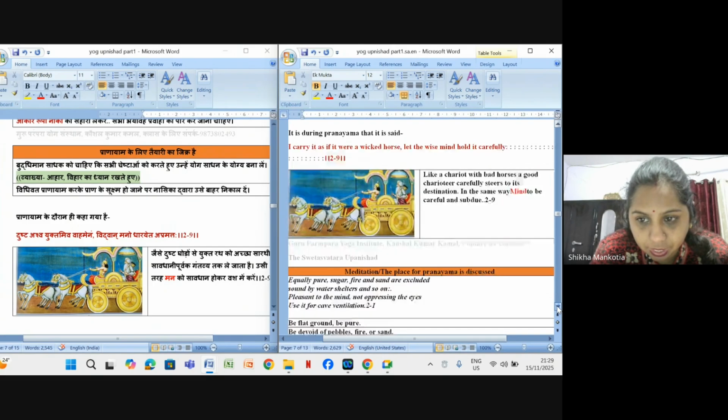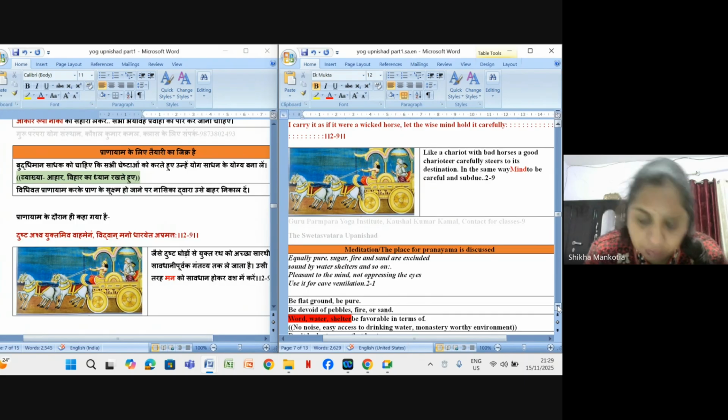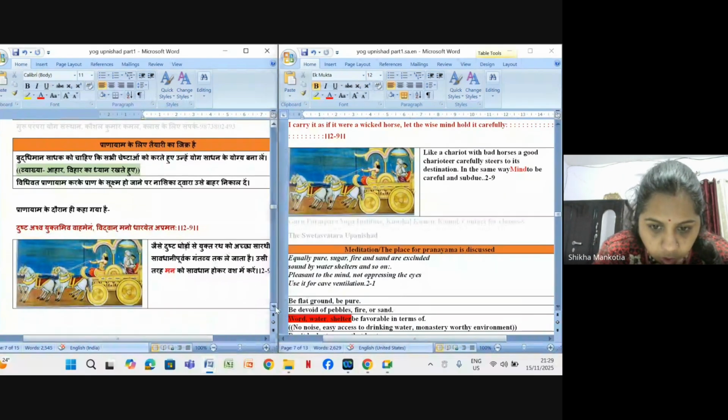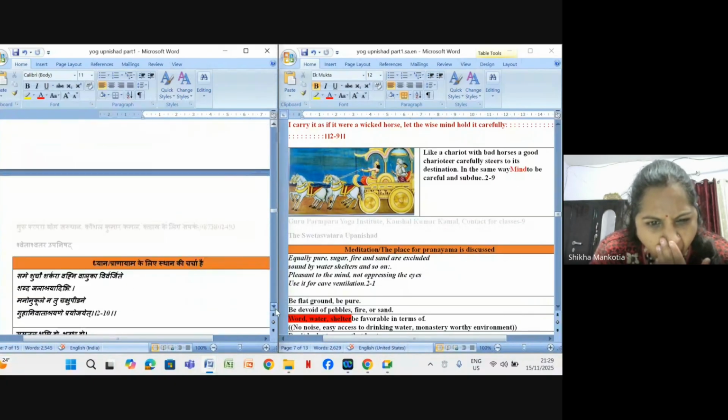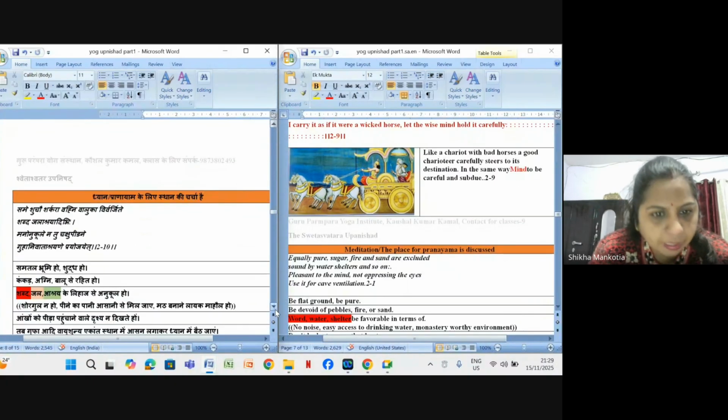Because it's very active. Sorry, the mind is compared to horses, right? The mind is going here and there, isn't it? We can say it is very active and not in a stable position, right? So for meditation, the place for pranayama is discussed, what kind of place it should be where a person should meditate.